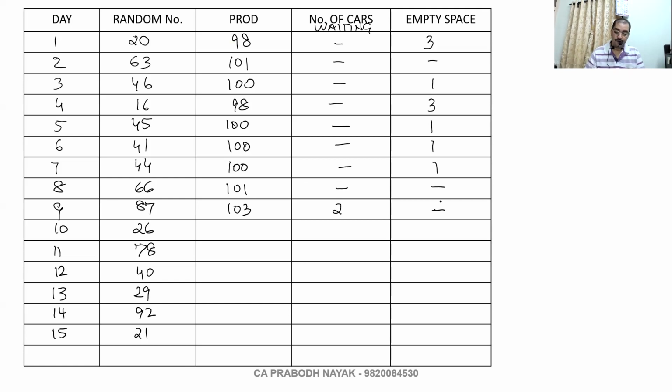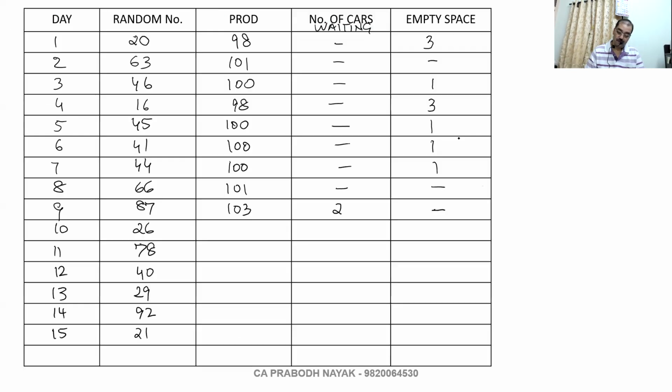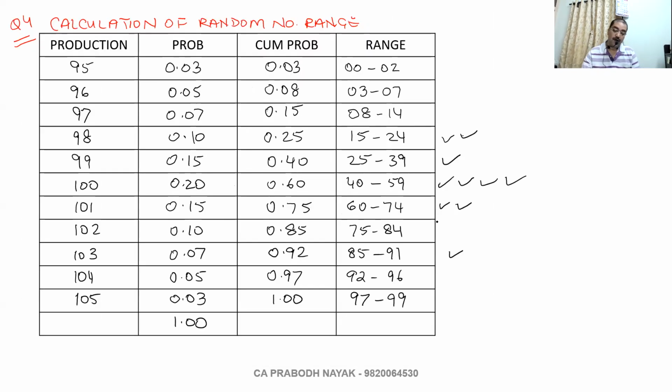Next, 26. 26 is here. 99 cars. All 99 will be loaded. 2 empty spaces will be there. 78. 78 means here 102 cars.